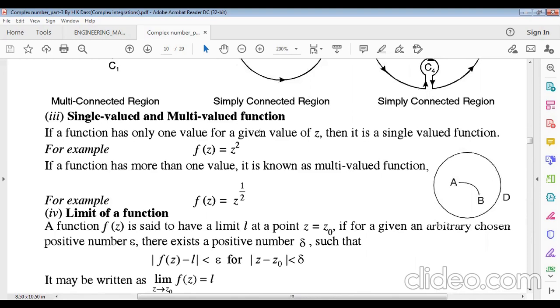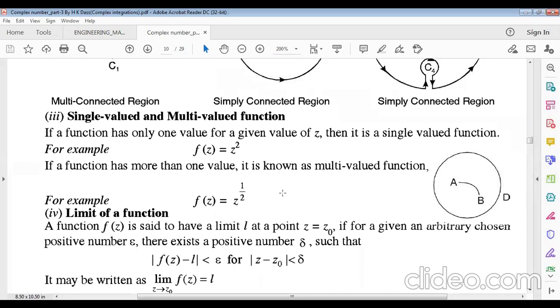Now, single-valued and multiple-valued functions. Actually, you must know about this from differential calculus. If a function has only one value for a given value of z, then it is a single-valued function. For example, f of z equals z squared. This is a complex function of a complex variable. And if a function has more than one value, then it is known as a multi-valued function. For example, f of z equals z to the power of half.